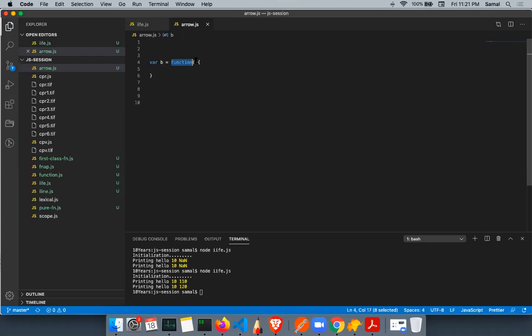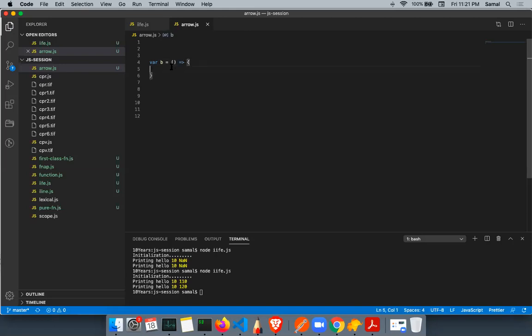Instead, basically, you define a function without the function keyword. What you write is parenthesis, and then you write an arrow. This is how you write a function in ES6. This is called an arrow function.